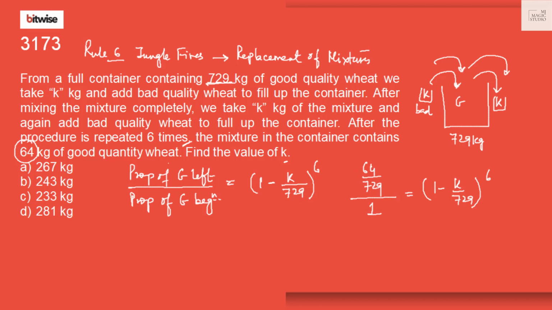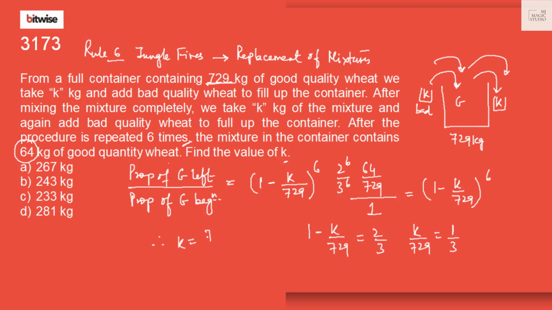Now we can see that 64 is 2 to the power 6, 729 is 3 to the power 6. That means 1 minus k by 729 is 2 by 3. K by 729 is 1 minus 2 by 3, that is 1 by 3.